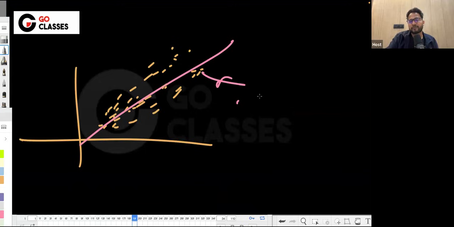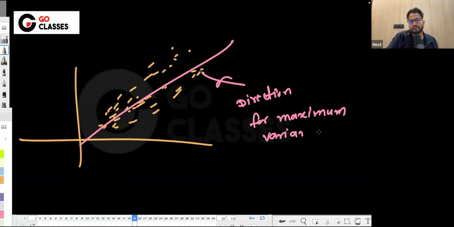For example, if this is how your data looks, in which direction is the variance maximized? In this direction. This is the direction of maximum variance.